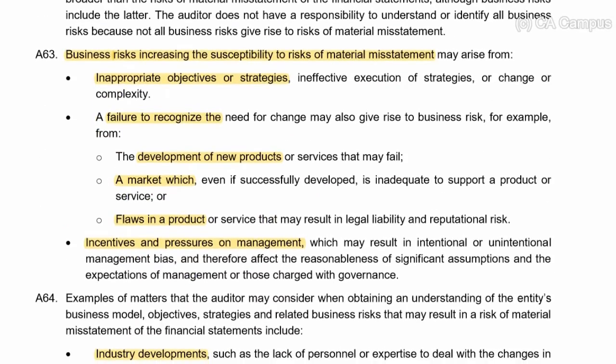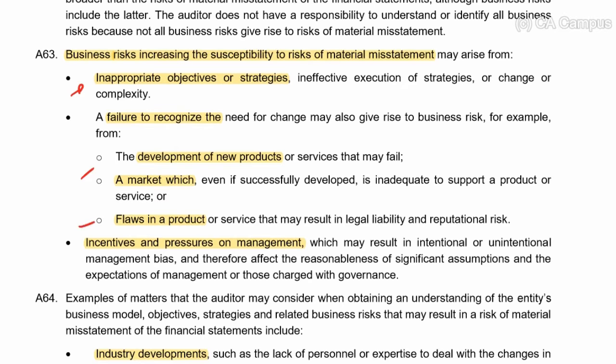Okay, business risks will increase if there are inappropriate strategies or objectives that they can't achieve but they've set them. Or if the market is changing and as a result the business should develop new products, but they aren't.